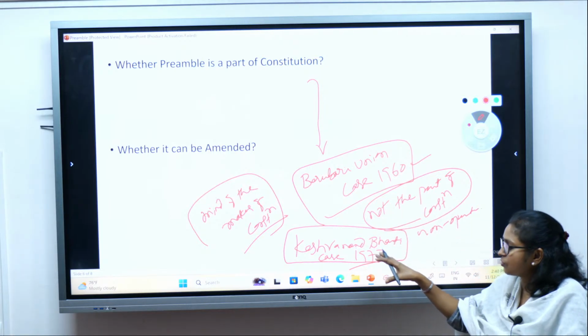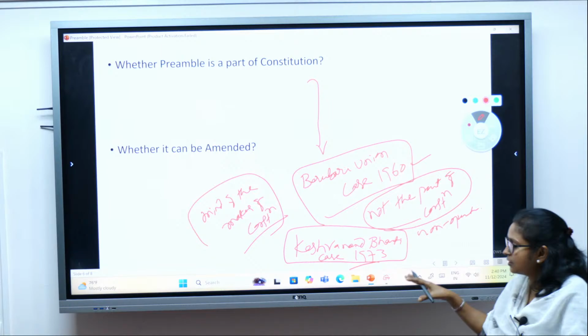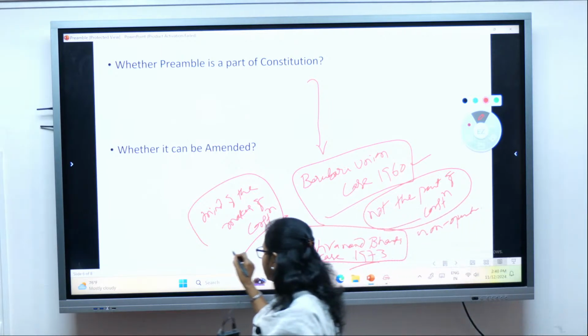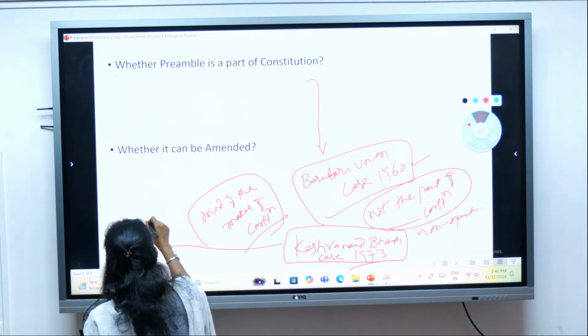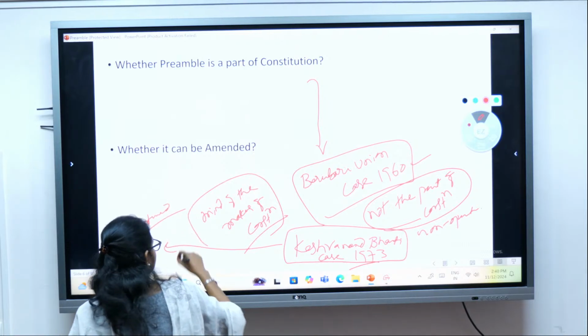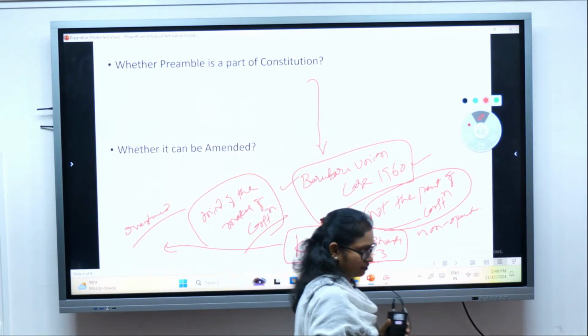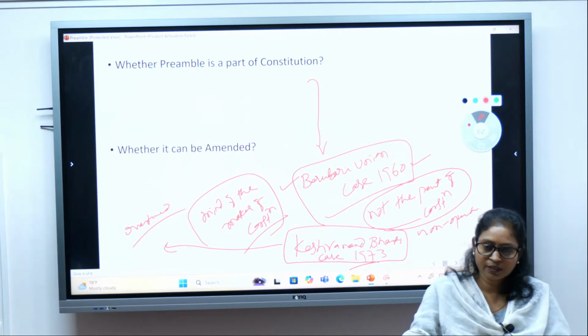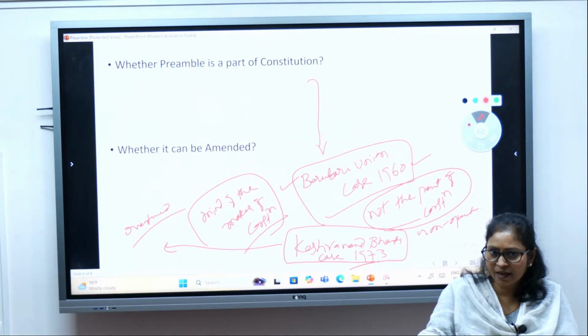So in this context, in the Keshavananda Bharati case, what happened? They overturned their earlier judgment of the Berubari case.